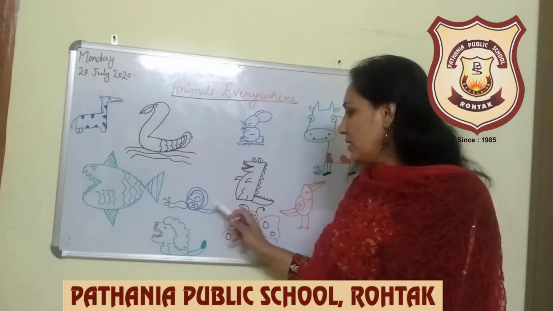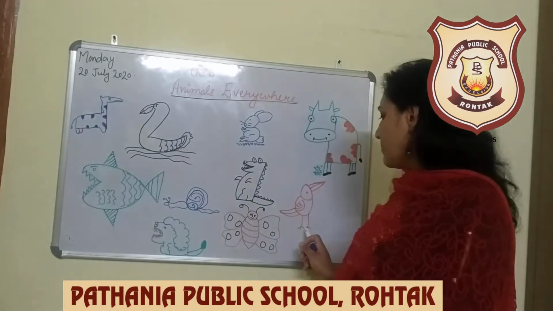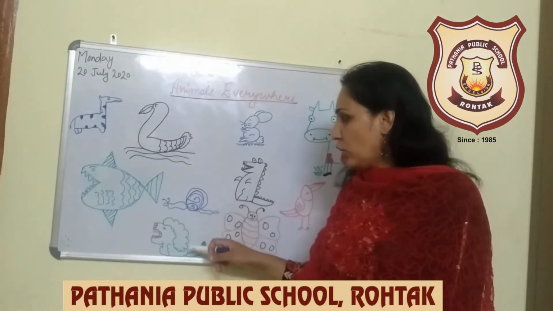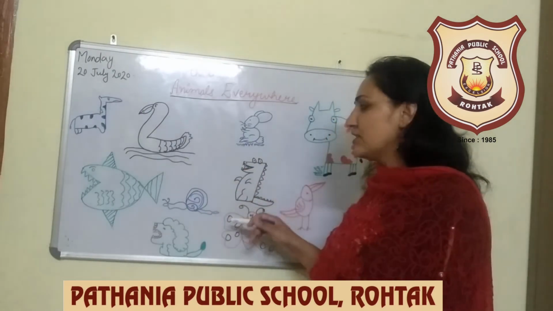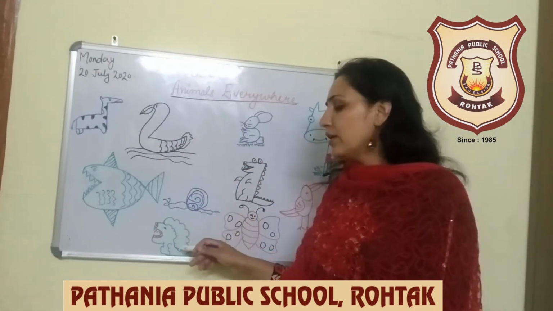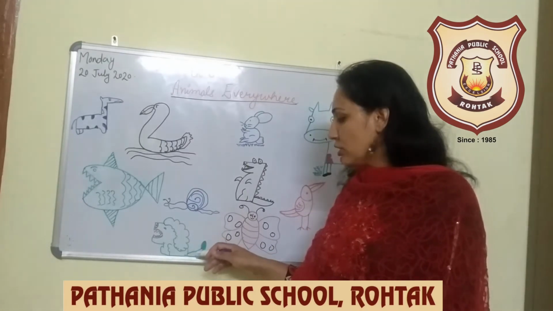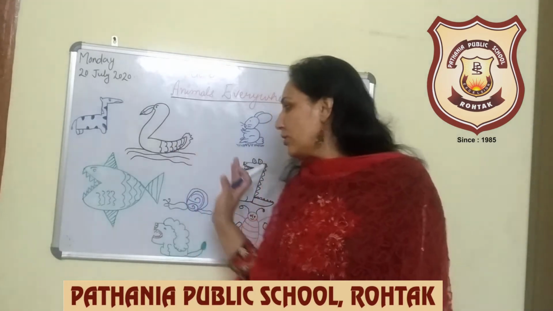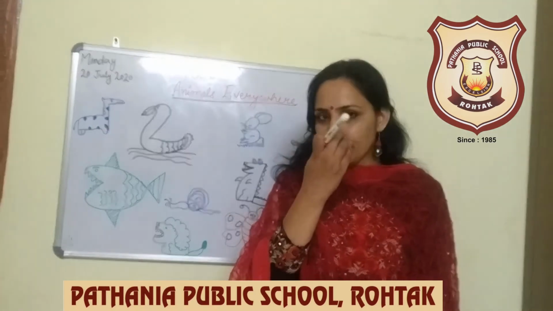Sixth is snail, crocodile, sparrow, butterfly and lion. Lion, as you can see, the space is not enough, so I roughly drew the lion in small format. So basically these are all different types of animals.